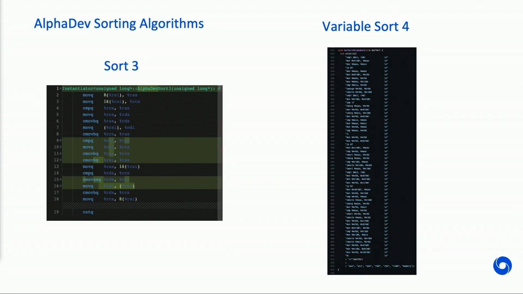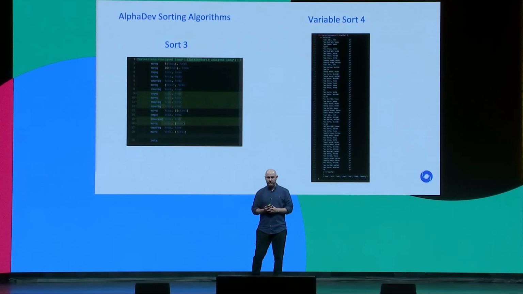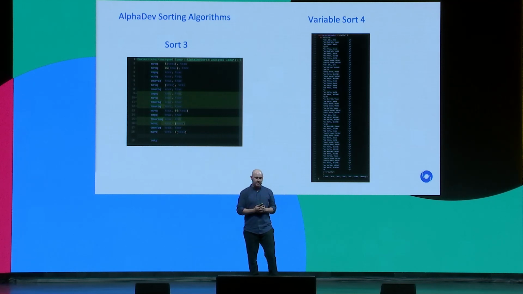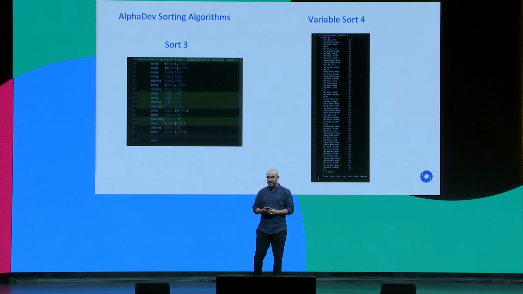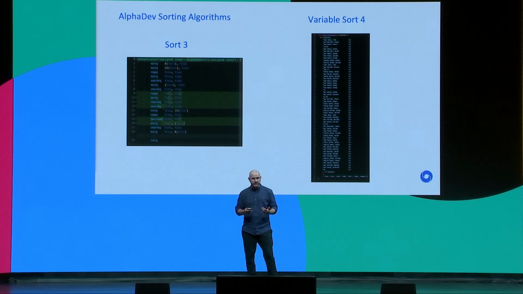In addition to that, on the right-hand side, we also tackled what's called variable sorting algorithms that could sort up to 4 elements. And this is a function that AlphaDev generated also from scratch. But here what's unique is that it had to do things like branching and determine when it had to switch to a completely different part of the program. And sometimes it hadn't even written that program yet, so it had to understand that it was going to write that program.